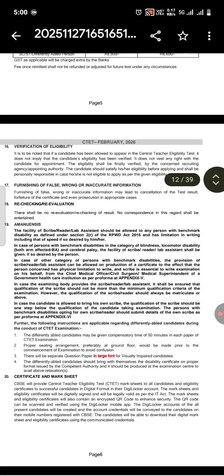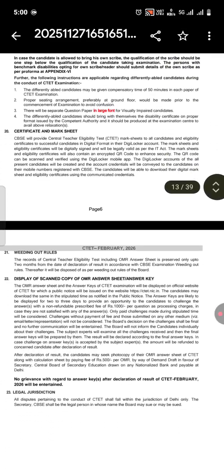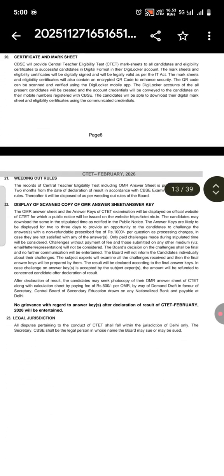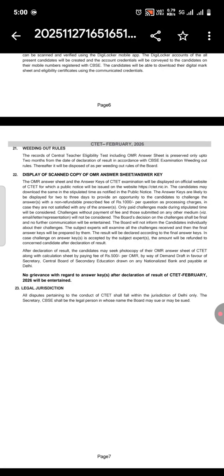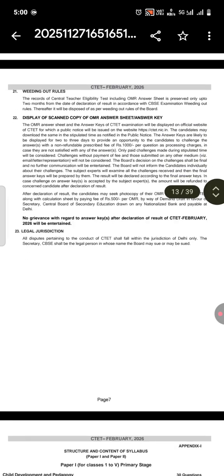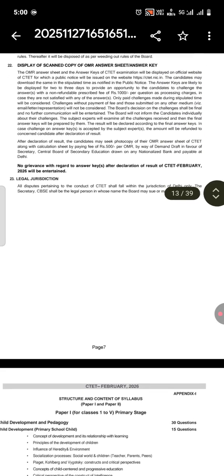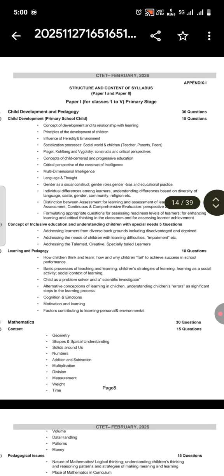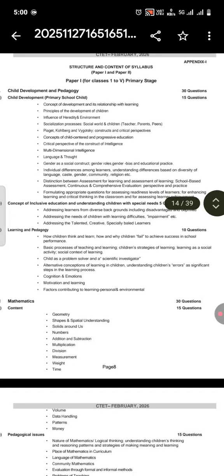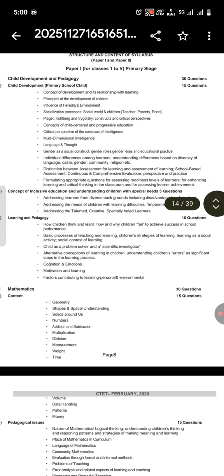So, what more are the important parameters that you need to see? That is the display of the scanned copy for OMR sheet. This is after the exam process is over. You will be given your OMR sheet. Okay. So now let's see the detailed syllabus of the CTET for primary stage. Child development and pedagogy. Here are the list of the chapters. You can take a screenshot also.